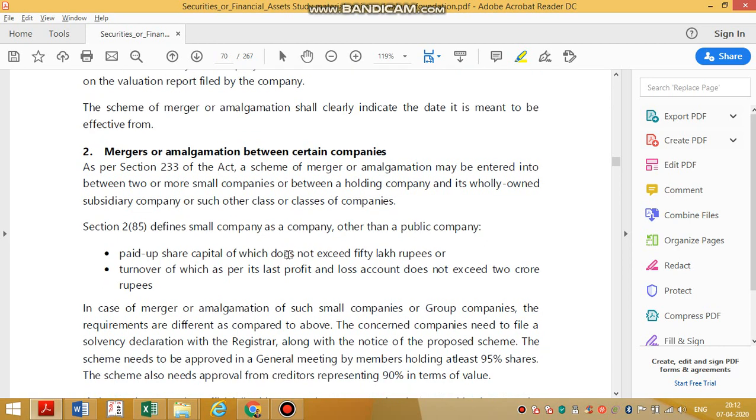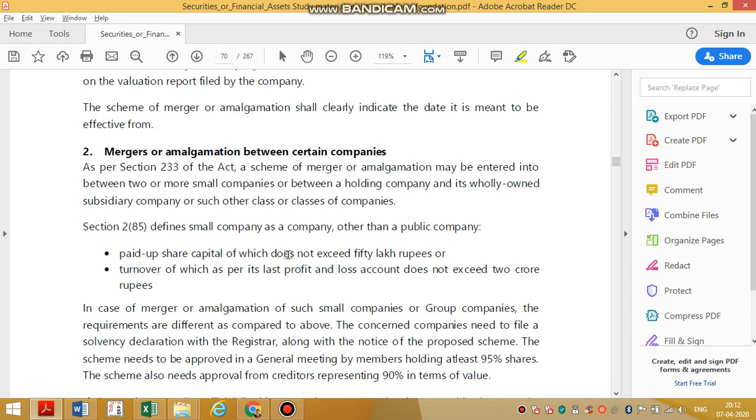Then mergers and amalgamation between certain companies, Section 233. This is very simple. When the holding company is going to get amalgamated with the wholly owned subsidiary, this scheme can be done. Or when two small companies are going to get merged, this scheme can be done. What is a small company? A small company means a private limited company which has paid up capital less than or equal to 50 lakhs and turnover less than or equal to 2 crores. So if two small companies are going to get merged, you can use 233.